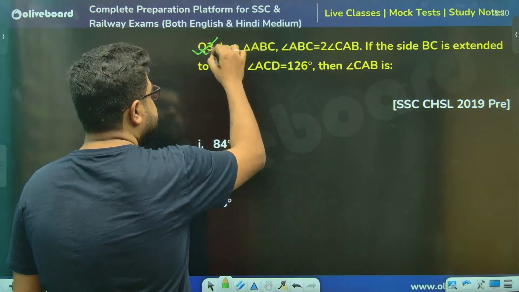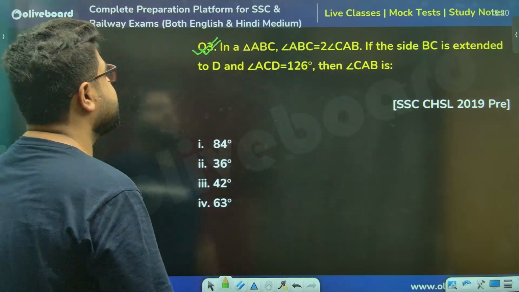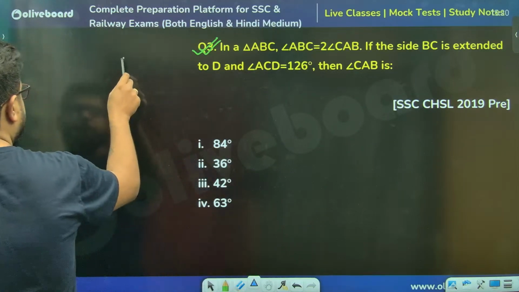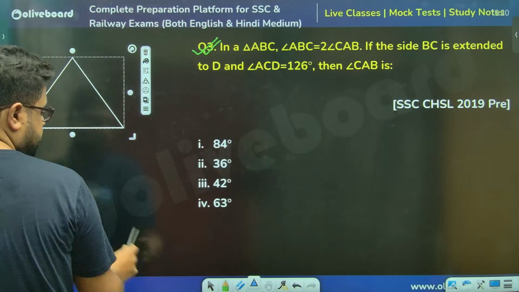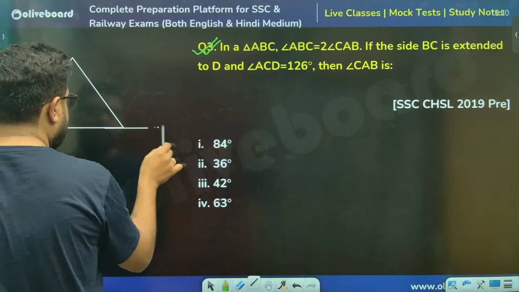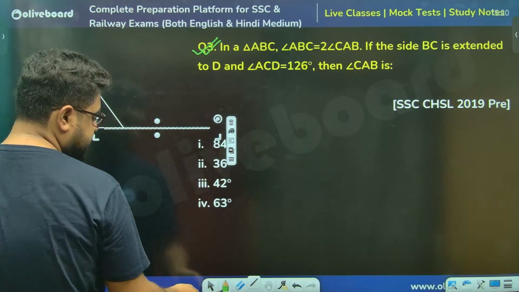Sir, this is a CHSL 2019 question. ABC is a triangle. One side has been extended like this.